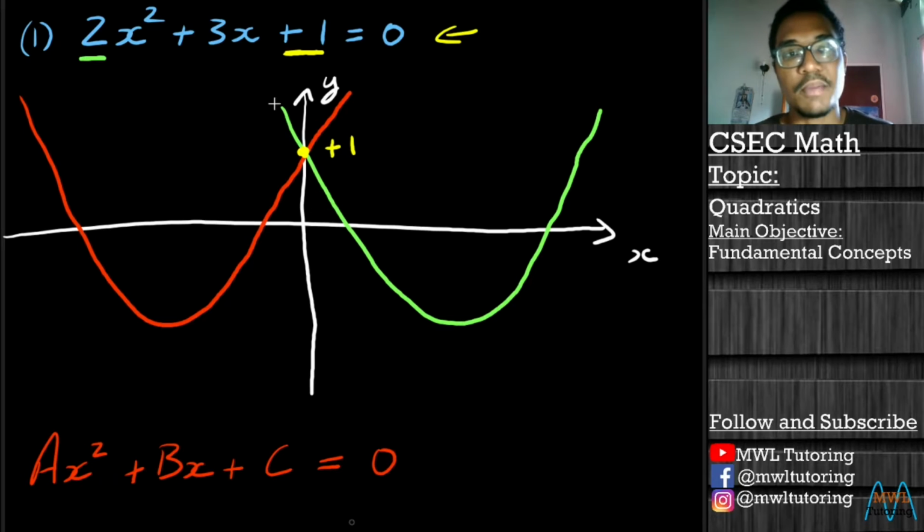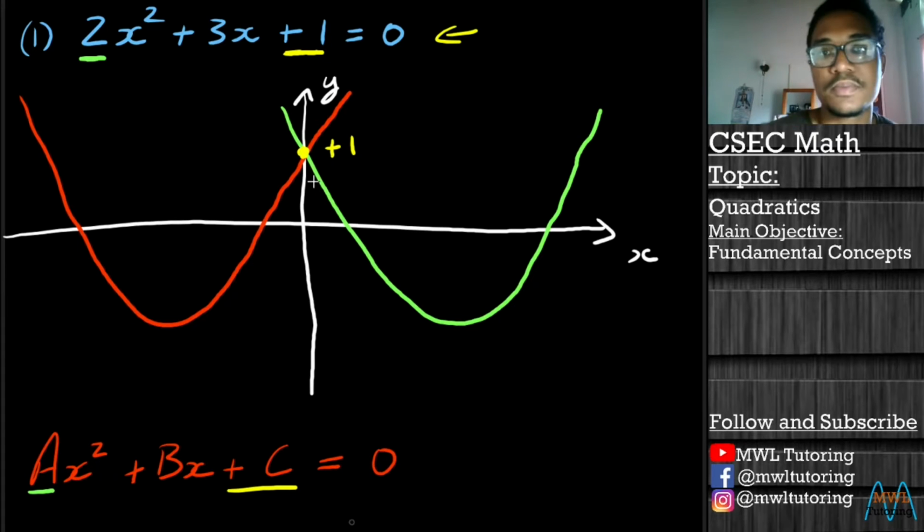And we saw an example here where the a number is 2, a positive value, so we have a minimum curve. And we also saw that the c value, which in this example is positive 1, tells us where the graph cuts through the y-axis.